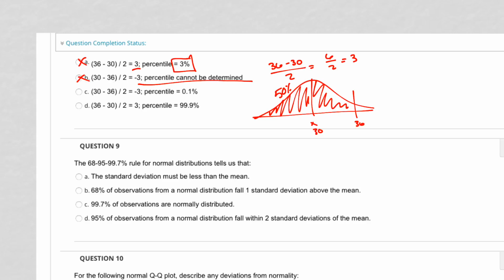That is not the answer. The answer is not -3. The answer is 3. So that's 3 right there. So that's not it. Percentile 99.9? Yes, because 99.9 is bigger than 50. So 50, and then we keep going to 99.9. So that child is in the 99.9 percentile, meaning that less than 1% of all children are heavier than that child. That child is pretty heavy. A lot of Halloween candy.